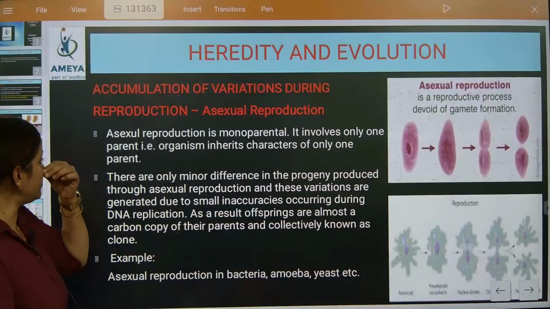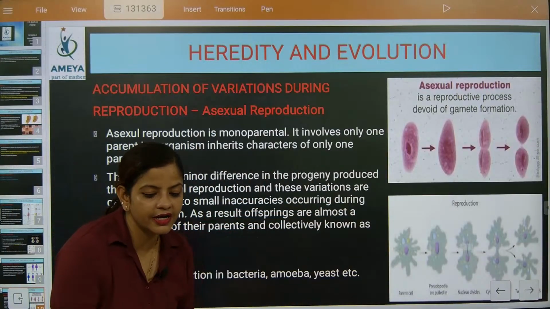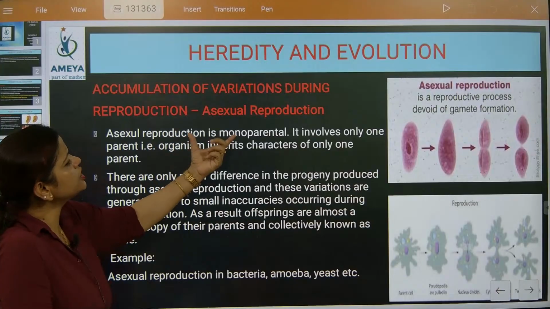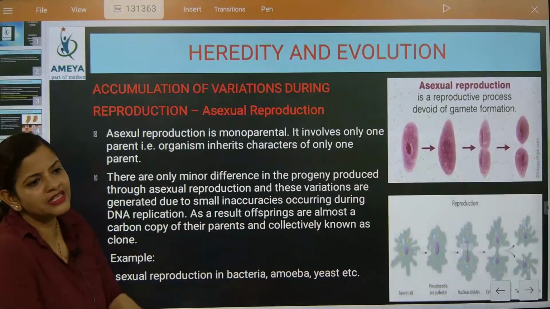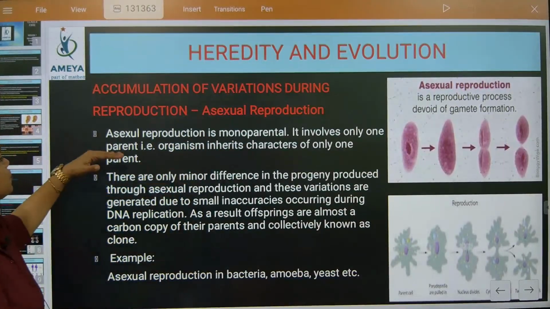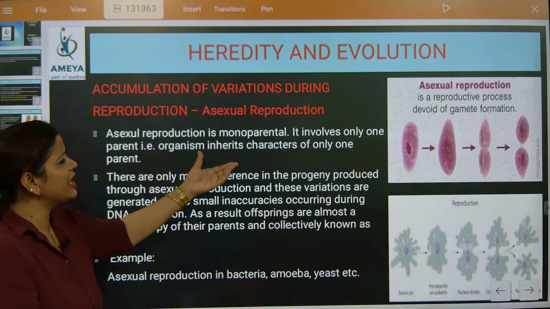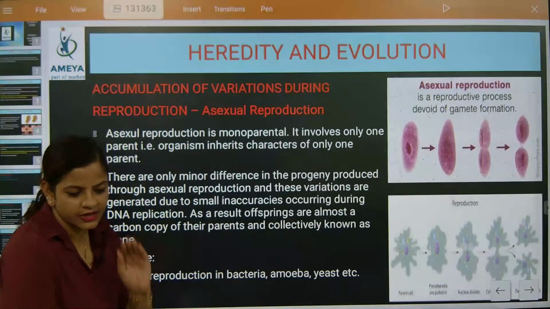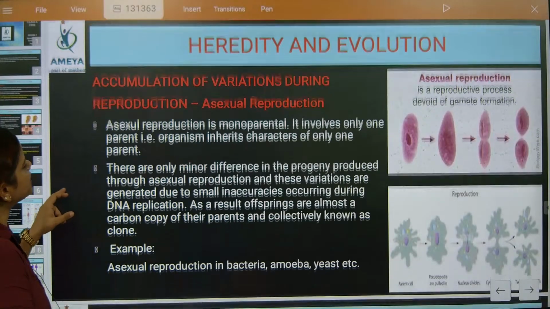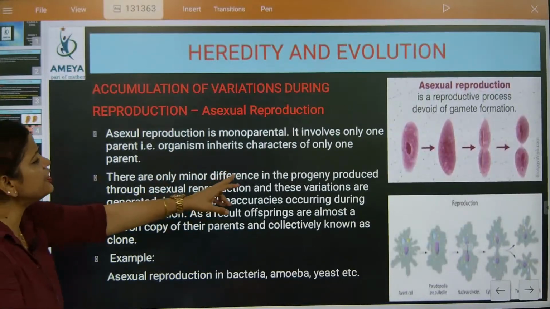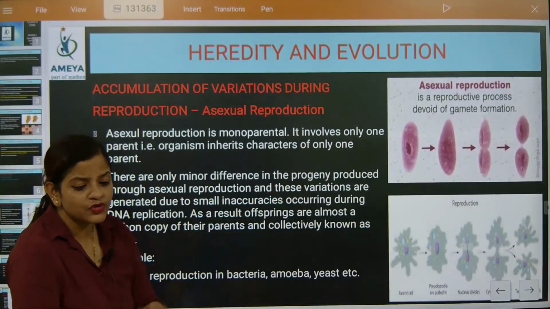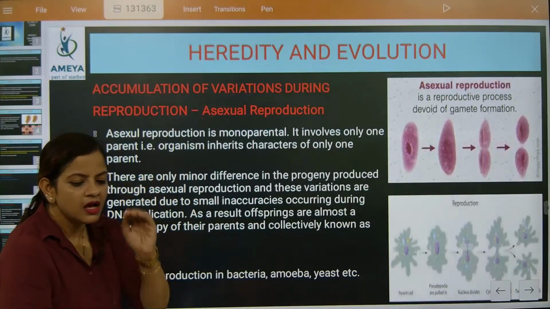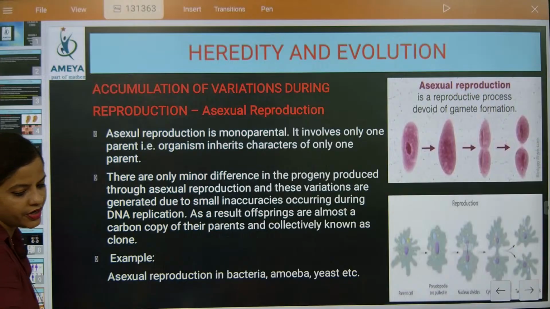I hope everybody has understood. Now we are going to read the content present there. Asexual reproduction is monoparental. Monoparental means single parent. It involves only one parent, that is, the organism inherits characteristics of only one parent. So selection is not there. The next part: there are only minor differences in progeny. Does it mean the offspring will have a wide range of difference? No. Minimal difference will be there. I hope you have understood.